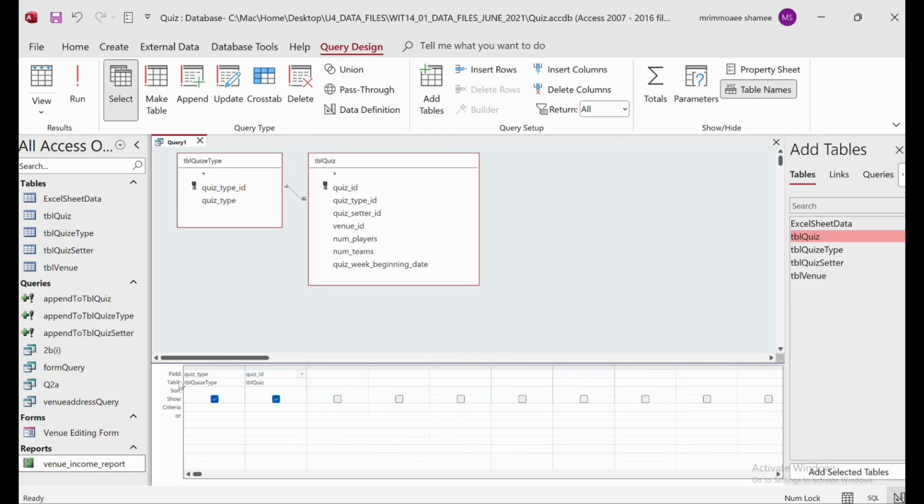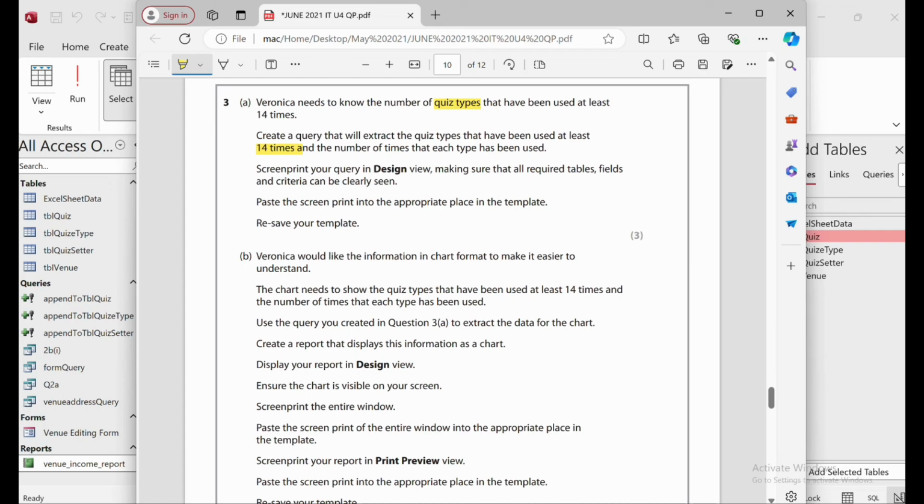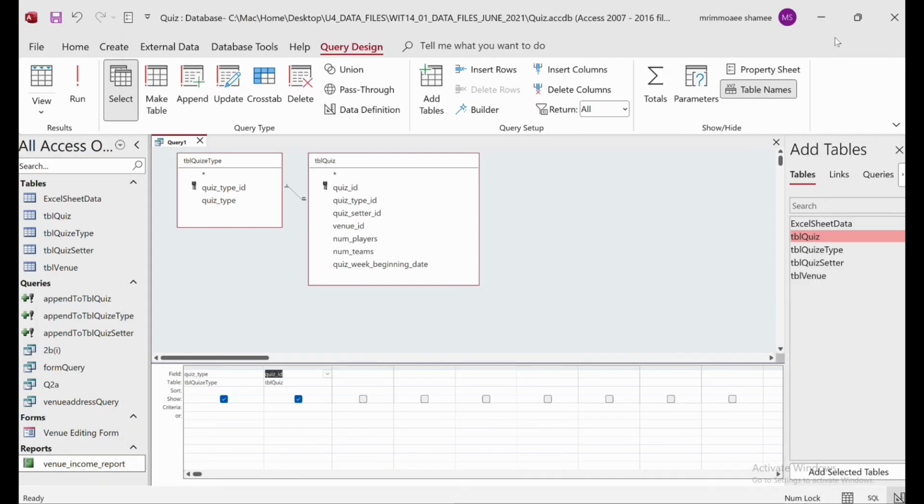Inside the question they said it is like the number of times used, like quiz used. So for that we can use number of times maybe.